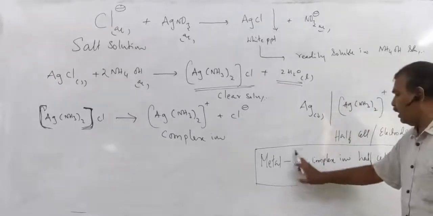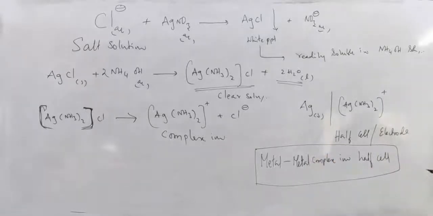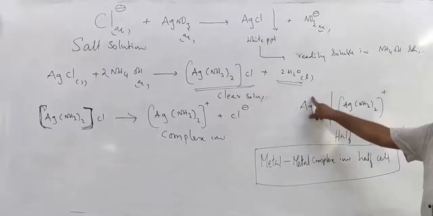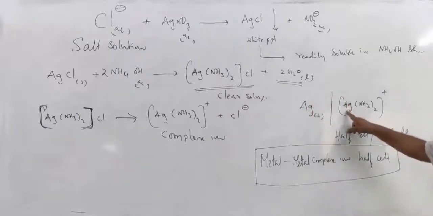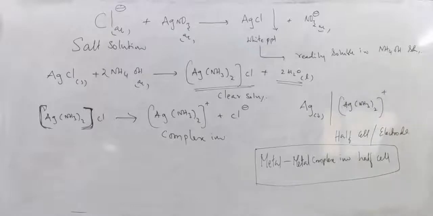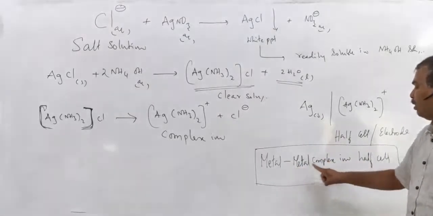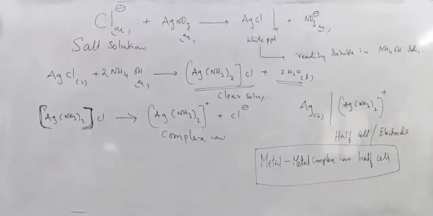Metal complex ion half cell. See here, the oxidation state of silver is 0. Here, the oxidation state of silver in this complex is +1 because ammonia carries 0. So therefore, here silver is present in two different oxidation states, so it acts as a half cell. This type of half cell is called a metal complex ion half cell.